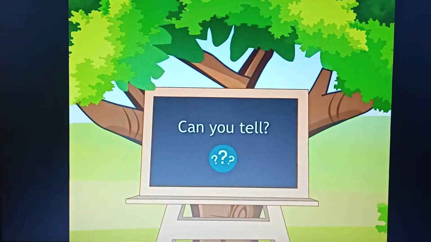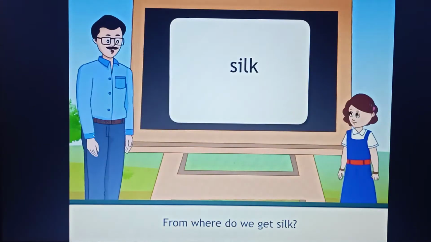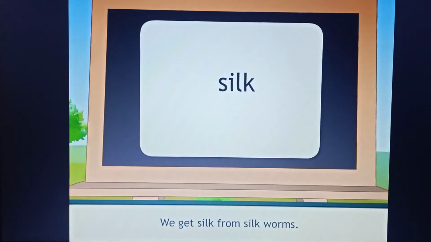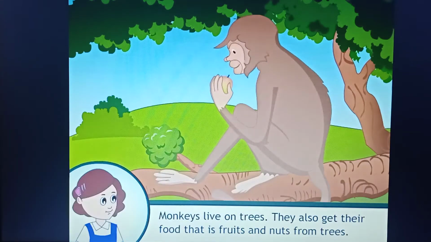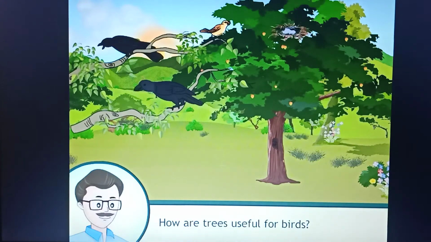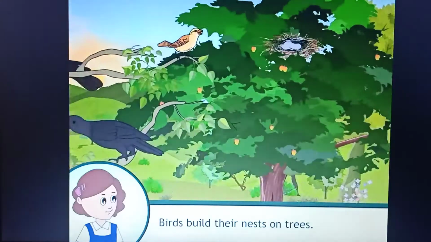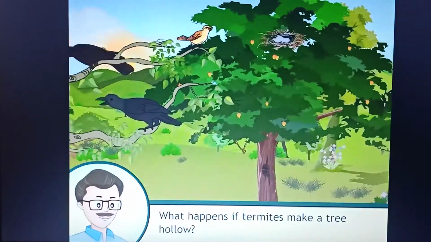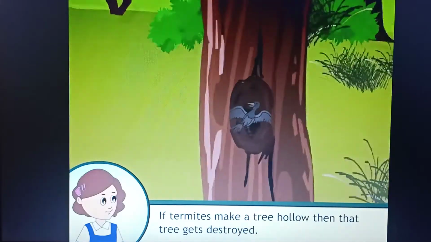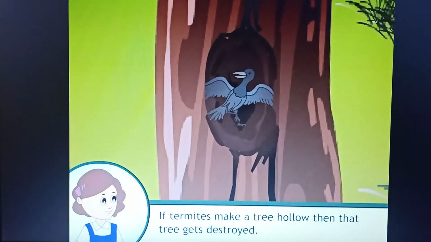Can you tell? From where do we get silk? We get silk from silkworms. How are trees useful for monkeys? Monkeys live on trees. They also get their food, that is fruits and nuts, from trees. How are trees useful for birds? Birds build their nests on trees. What happens if termites make a tree hollow? If termites make a tree hollow, then that tree gets destroyed.